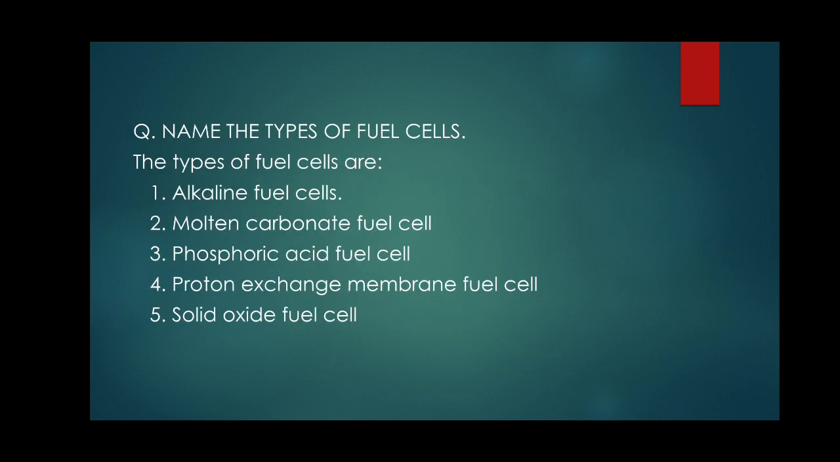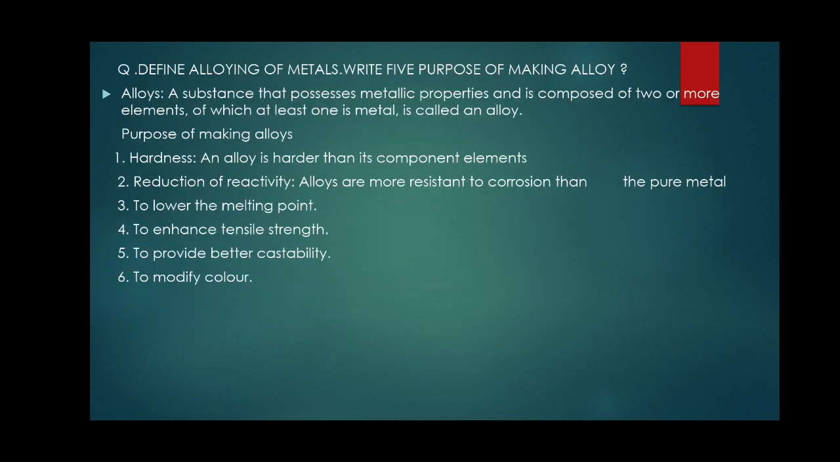There are different types of fuel cells, which use different chemical substances as fuel. They are the alkaline fuel cell, molten carbonate fuel cell, phosphoric acid fuel cell, proton exchange membrane fuel cell, and solid oxide fuel cell.